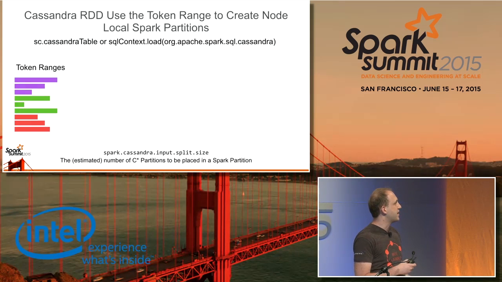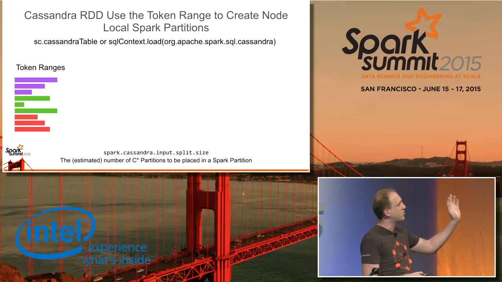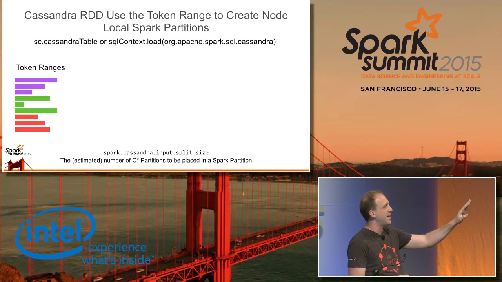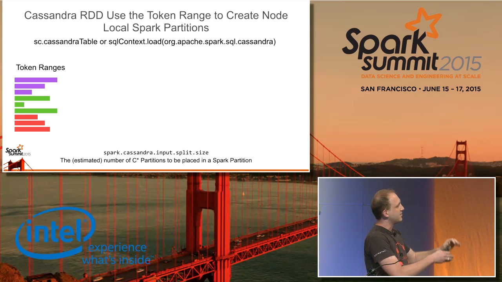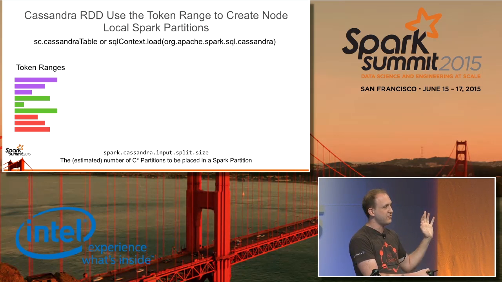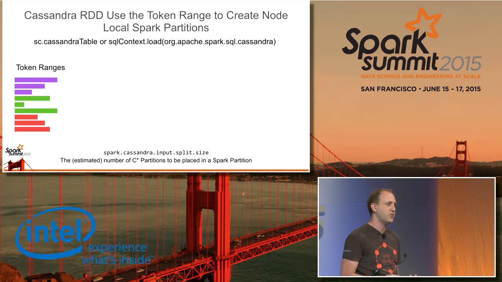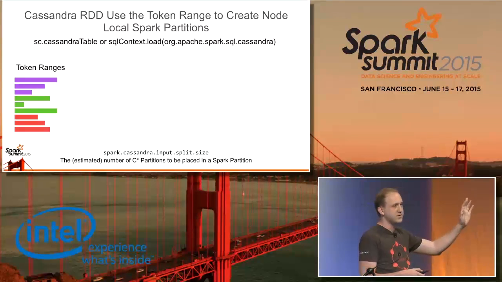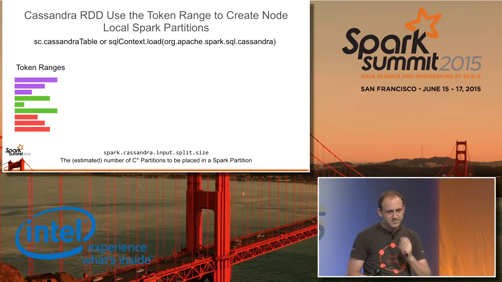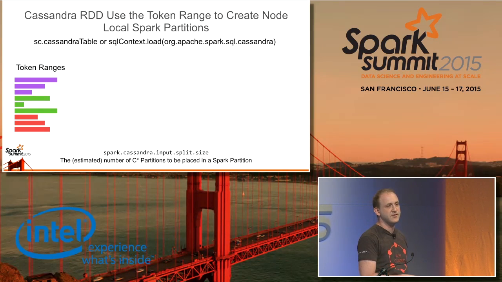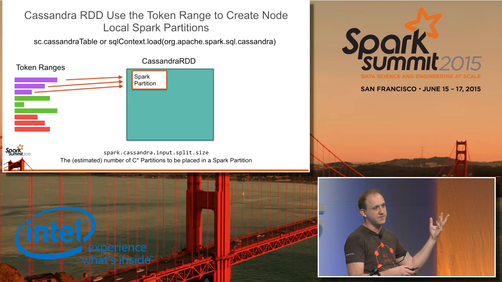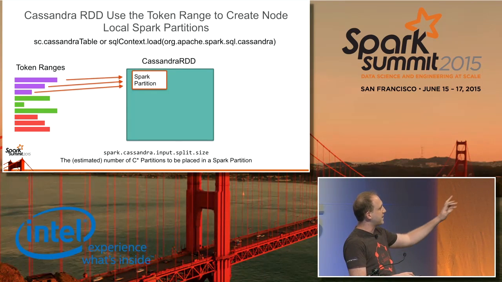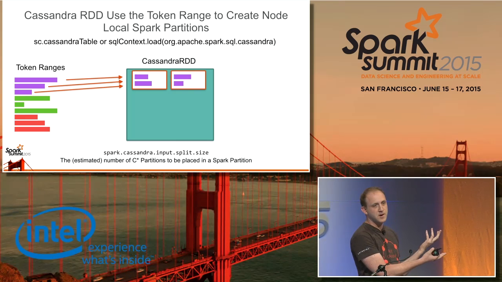So the way the Spark Cassandra connector does that is it starts when you call one of these two functions, either through the data frames API or through Spark Cassandra connector Cassandra table. It will make a listing of all of the token ranges in the cluster and know where those particular ranges are hosted. So it knows where all of the replicas are for each of these particular sections of the entire token range. Then it takes these token ranges and starts building them into Spark partitions, where in the metadata for the partition, it says this particular partition is for this particular piece of this particular token range. So for example, we might break up these purple ranges into 2 Spark partitions.